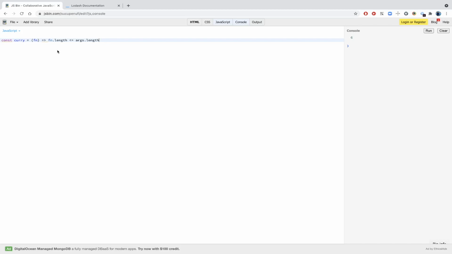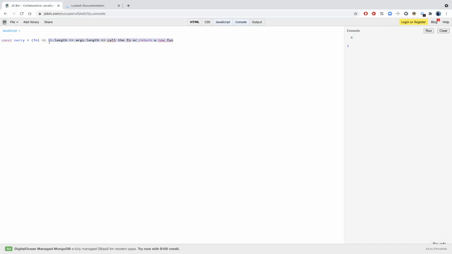So that is the condition. If we meet this condition, then we can call the function, or else we will return a new function. So that's what we will be trying to cover.